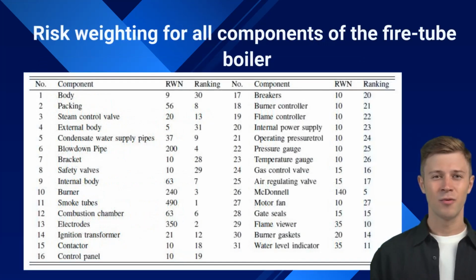The risk weighting number, RWN, is computed by multiplying the severity, failure frequency, and detectability indices of a specific component. This quantitative value represents the risk associated with a potential failure in that component.